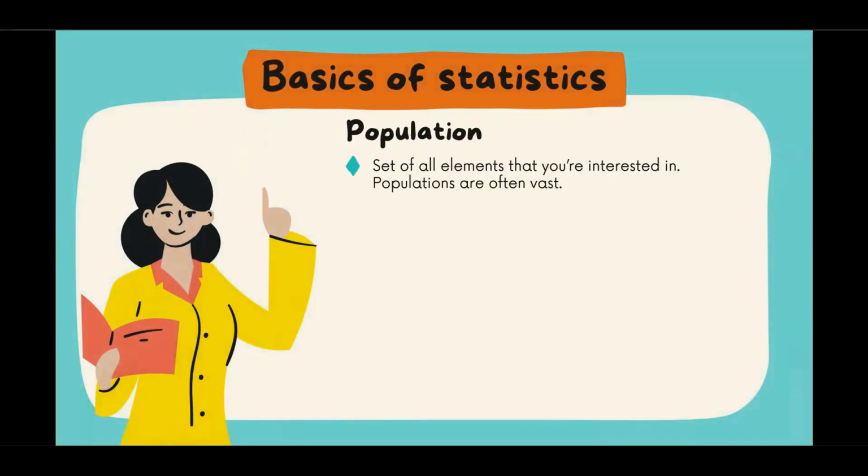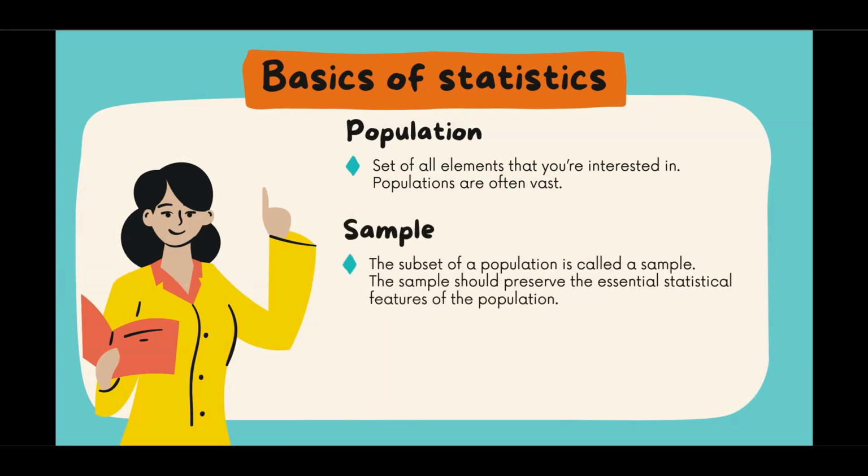So the first basic term is population. Population is the set of elements that you are interested in. So populations are vast, which makes them inappropriate for collecting and analyzing data. So that's why we go for sample, which is a subset of the population. A specific group of elements that you collect from the population is known as the sample. Sample should preserve the essential statistical features of the population up to a satisfactory extent.